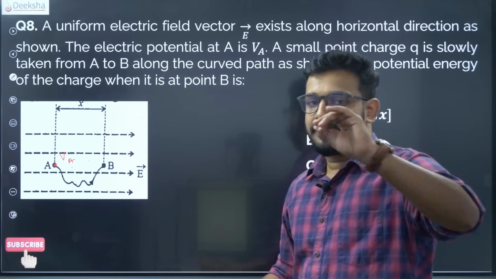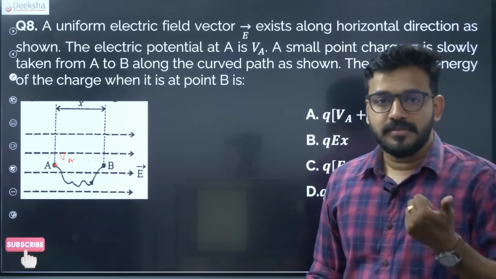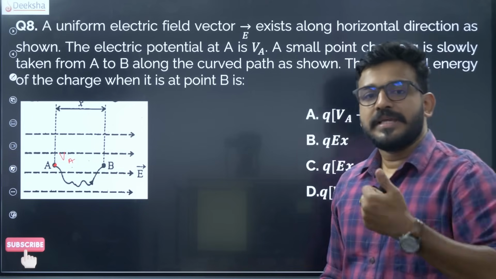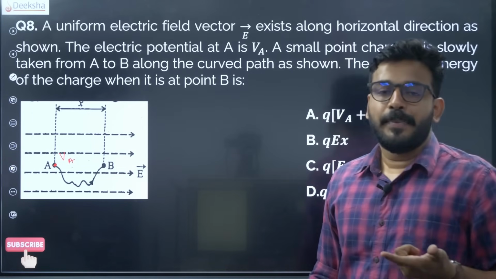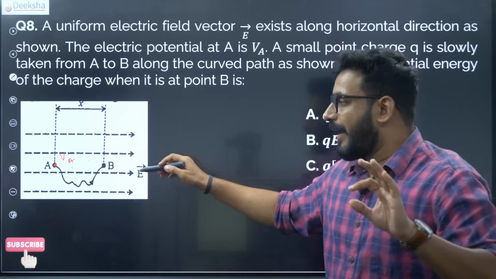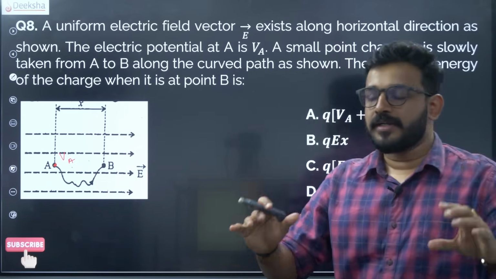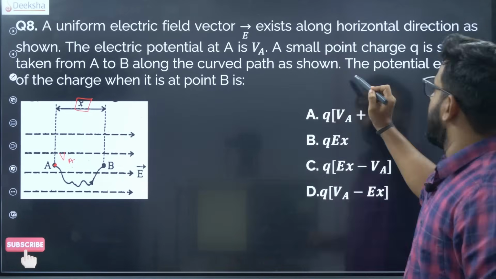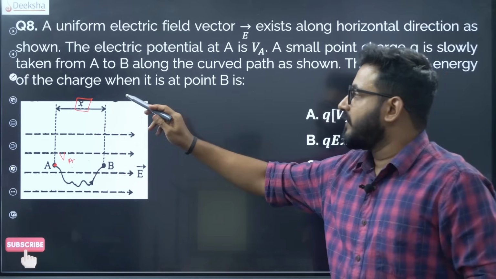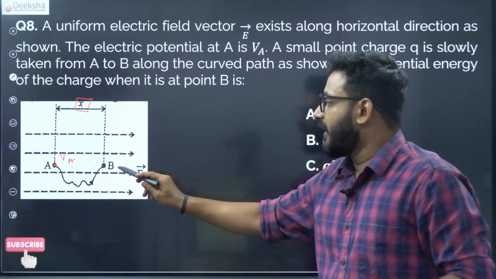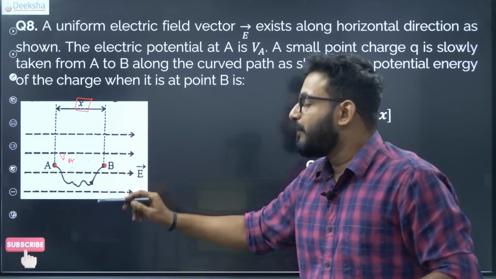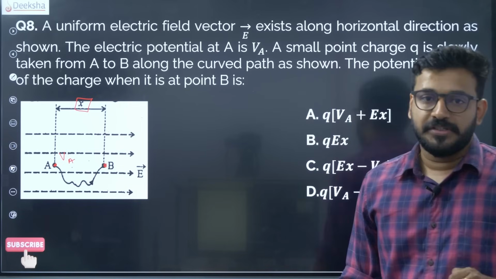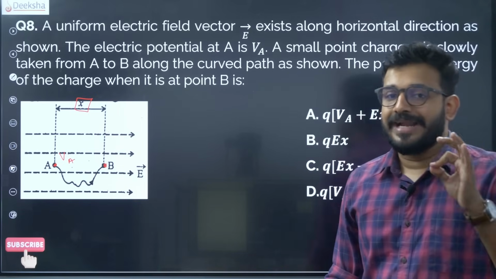Now the path is not at all an issue. Why? Because it's a conservative force. Being a conservative force, the work done is independent of the path. Please keep that in mind. The path is just to trick you, so don't fall for it. You just need the effective distance, which is x, already given. Now the question: what is the potential energy of the charge when it is at point B?